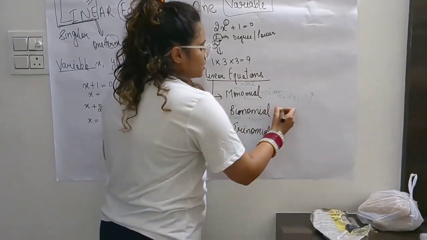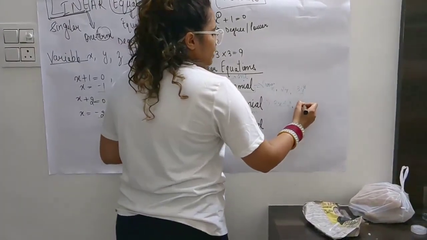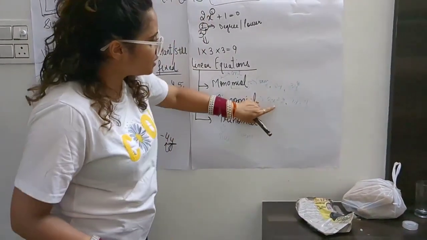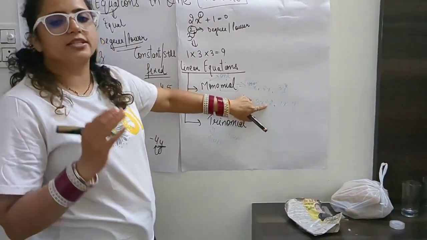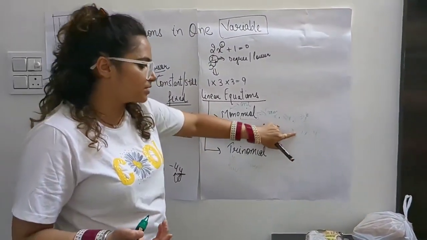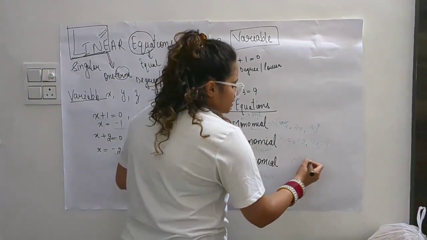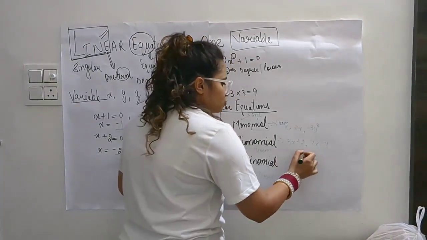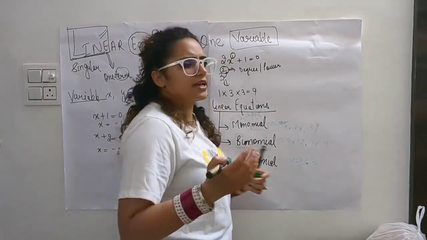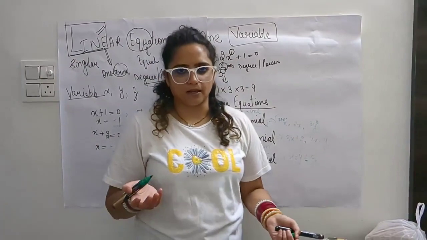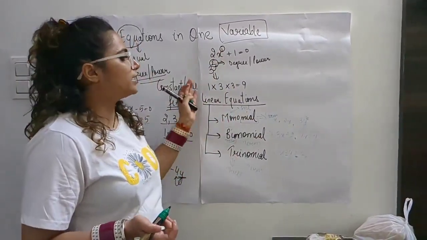Binomial means if I am writing 3x plus 2 or I am writing 4x minus 5. As you can see that there are two terms including an operation. So that is why this is known as the binomial, where the two terms are there. Same in the trinomial, I can say that x plus y plus z. As you can see that there are three different terms having the operation in between. It can be either minus or it can be either plus. Okay. So these are the three bases on which we can identify our linear equations.